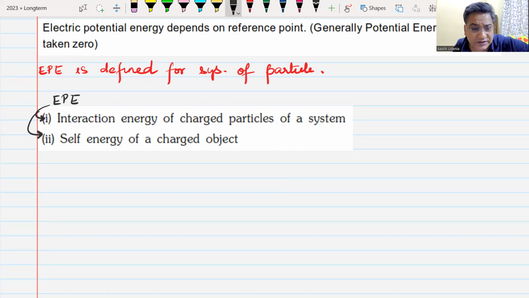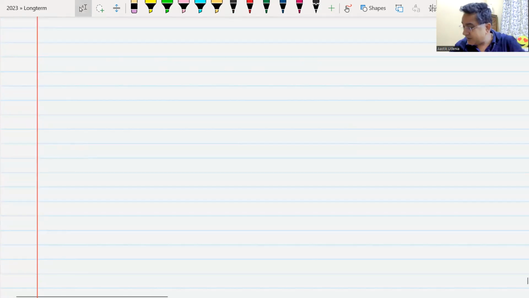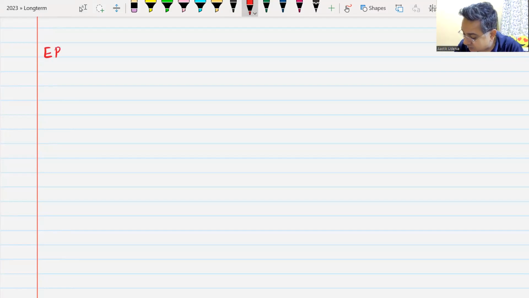Well, they are not different, they are actually the same. This electrostatic potential energy is coming because of interaction of these particles. If there are particles, they will interact with each other, and because of this interaction between the two particles, this electrostatic potential energy comes. Do we understand this?